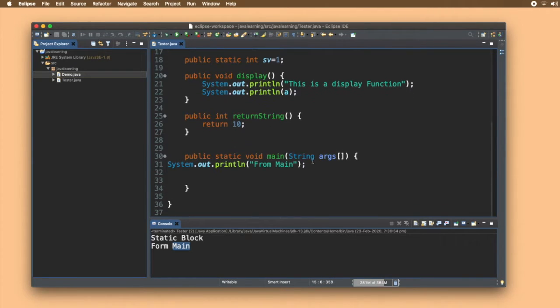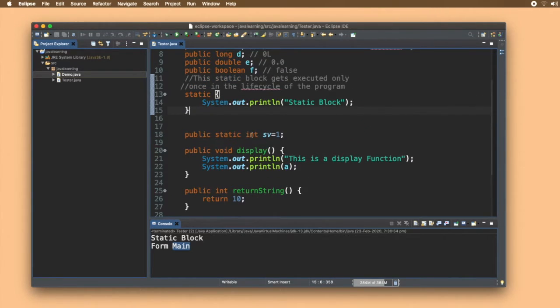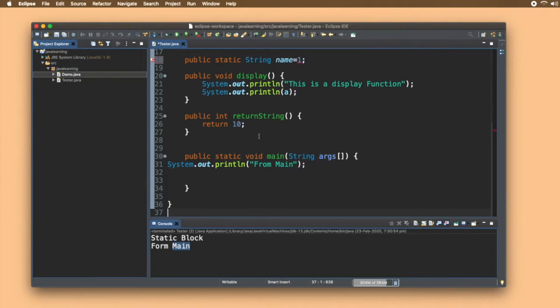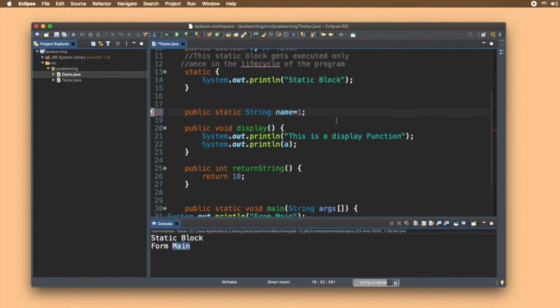Now let's understand this with an example. Suppose I declare a static variable: public static String name, and I'll give it ABC. So we have declared a static variable ABC.